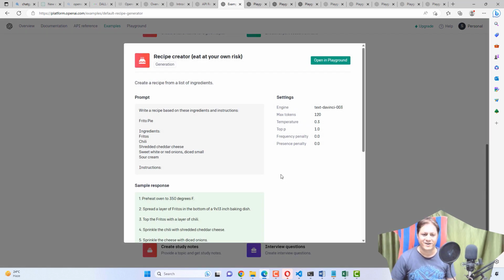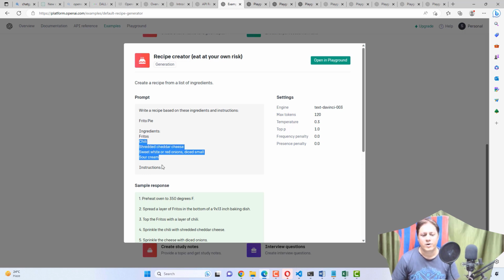So this is also interesting. This is a recipe creator actually. The documenter is also saying use it at your own risk, because the chatbot is suggesting the recipe. What you are doing is sending a prompt saying write a recipe based on these ingredients and instructions. So these are for the Frito pie you want. These are the ingredients, Frito, chili, whatever.